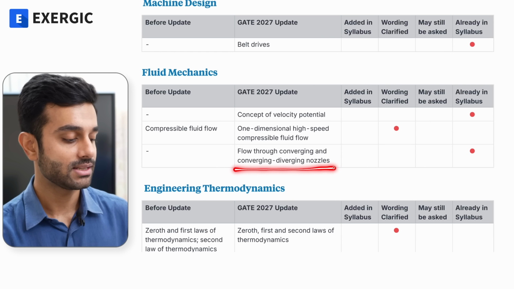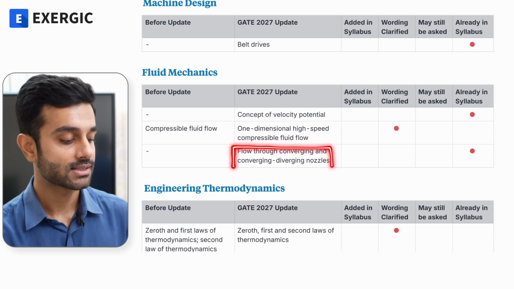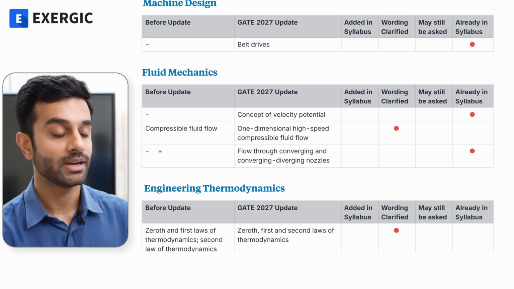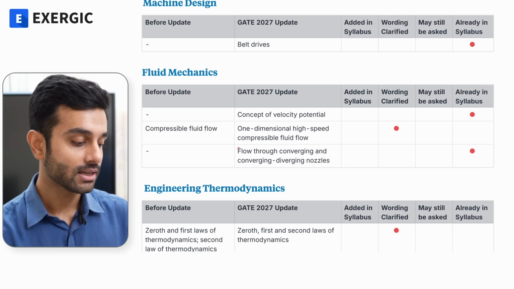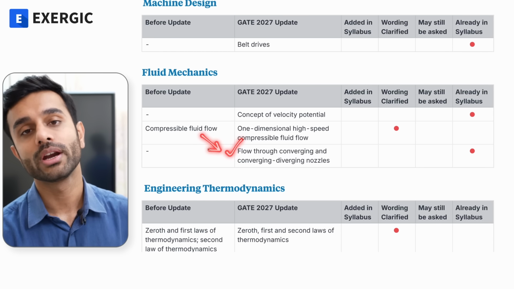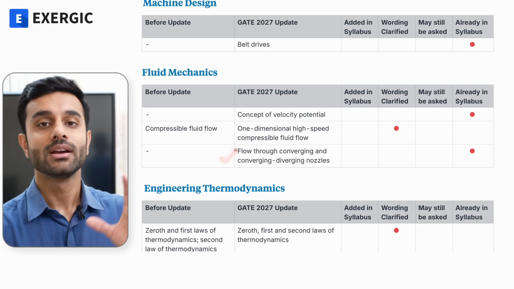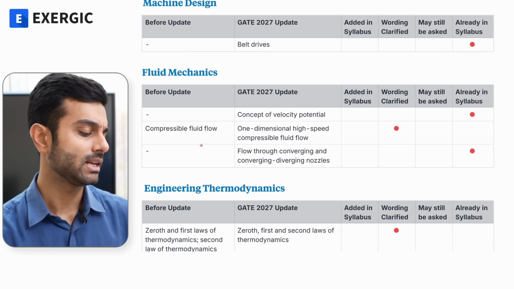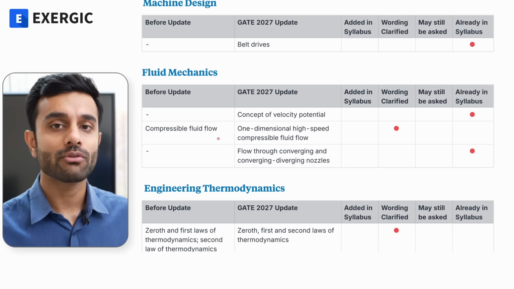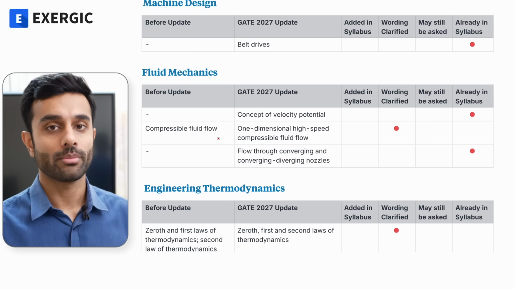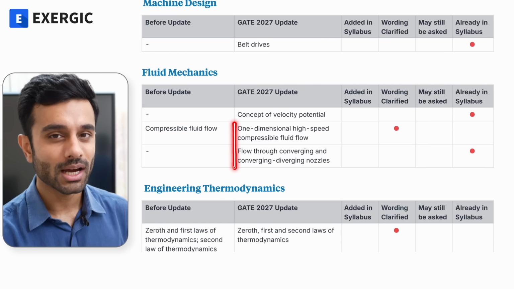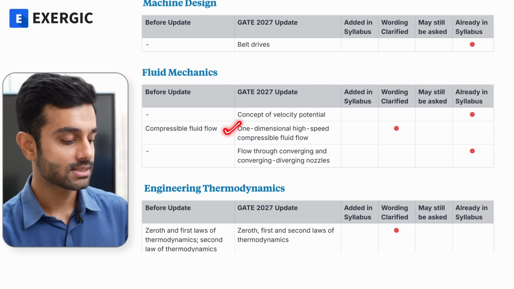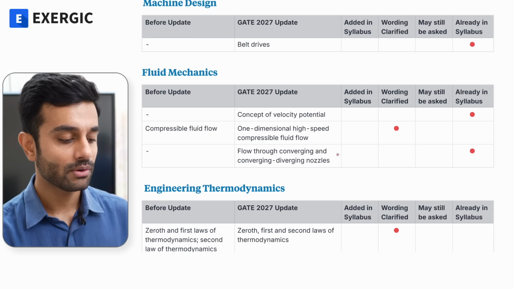This second part that you can see here, this third point of fluid mechanics: flow through converging and converging-diverging nozzles was not mentioned earlier, before the update, but now it has been mentioned. In Exergic, this is already covered under compressible fluid flow. We have already discussed the concepts, theory and formulae for this case in our course. So what they have done here is that compressible fluid flow earlier was a very broad topic. They have broken it down and specified it into two specific domains, one is this, second is this. Both of them were already in the syllabus.